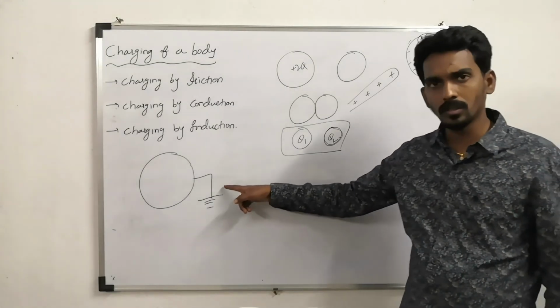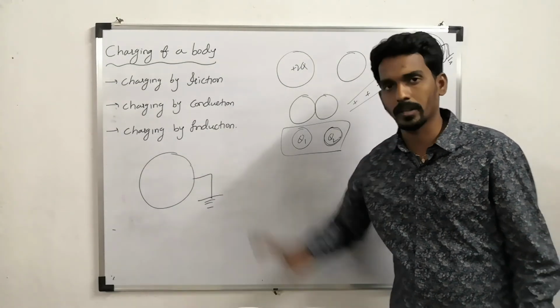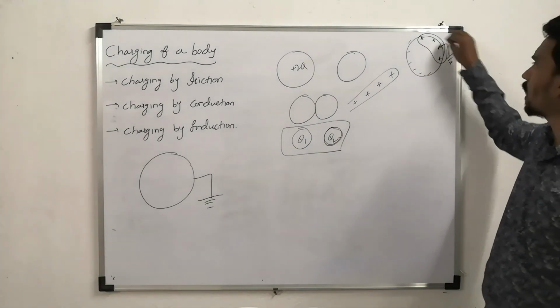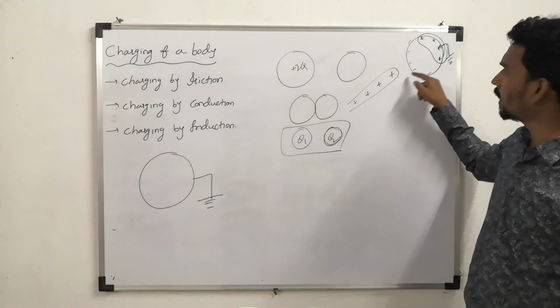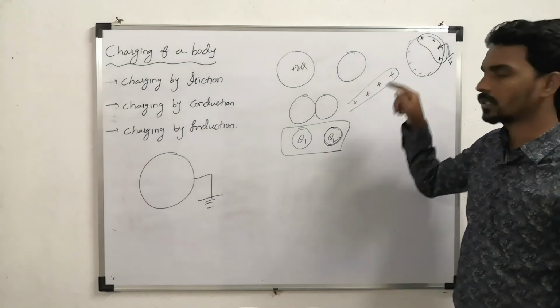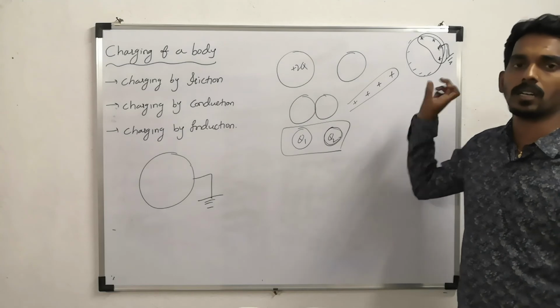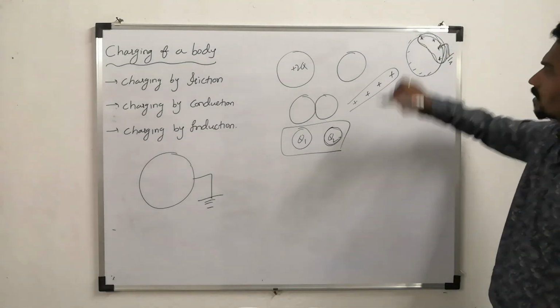Because we are talking about transfer of electrons either to earth or to the body. Here these electrons cannot transfer to the earth because they are strongly bound by this positively charged body, because there is a strong electrostatic attraction force, so only this positive charge gets neutralized.